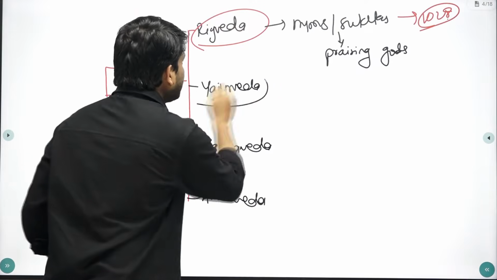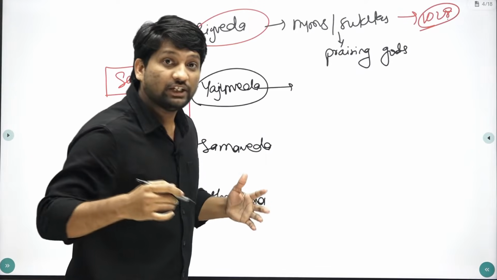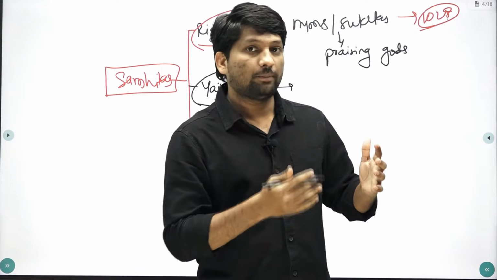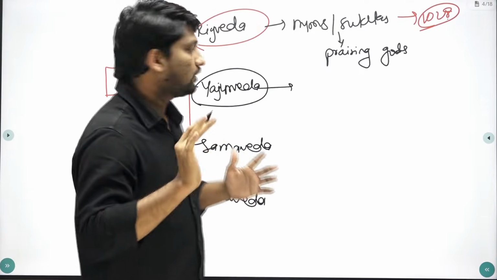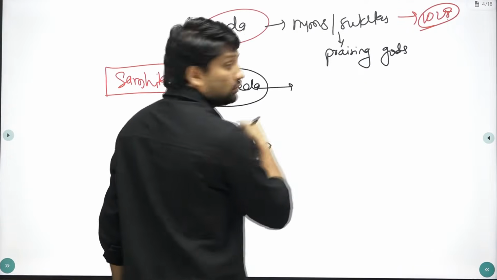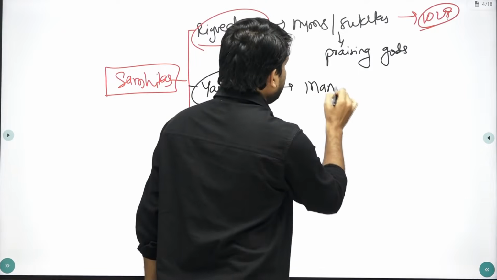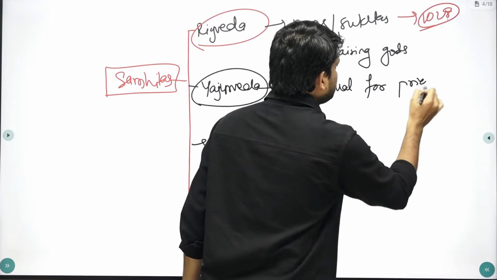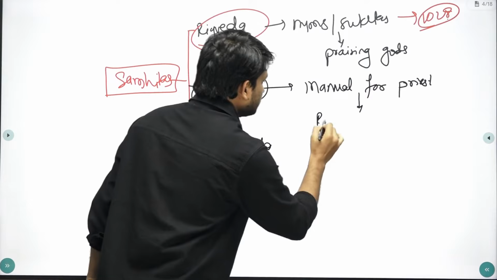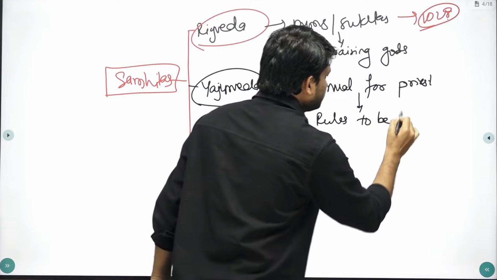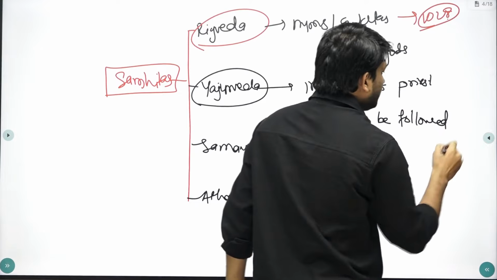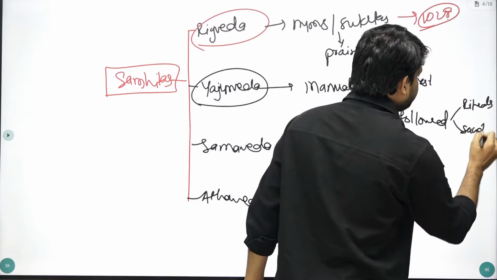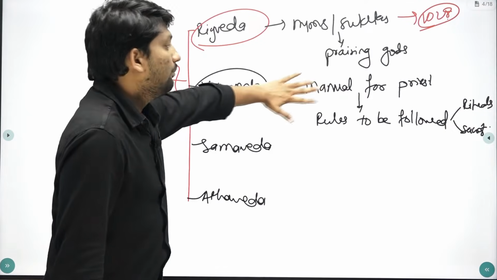So what is this Yajurveda? Yajurveda basically contains manuals for a priest. They have given different rules for the priest: how to perform, and what rules to follow during rituals or sacrifices. So Yajurveda contains a manual for a priest.